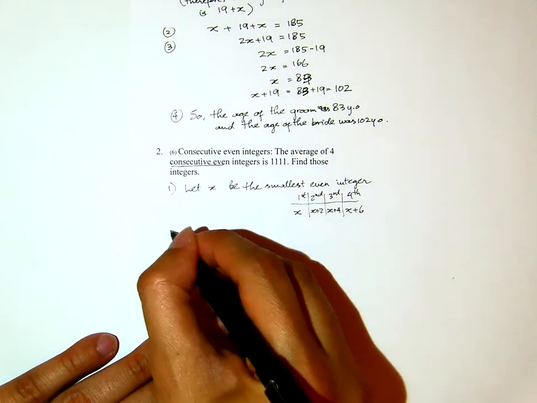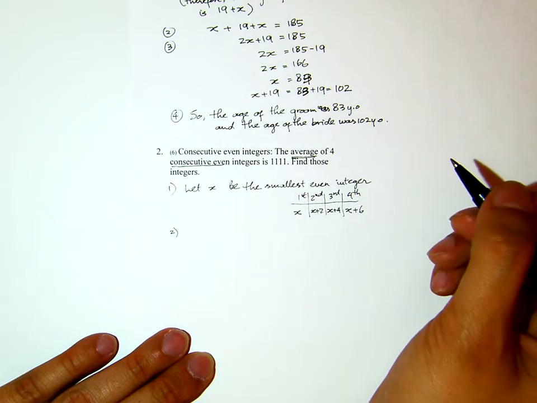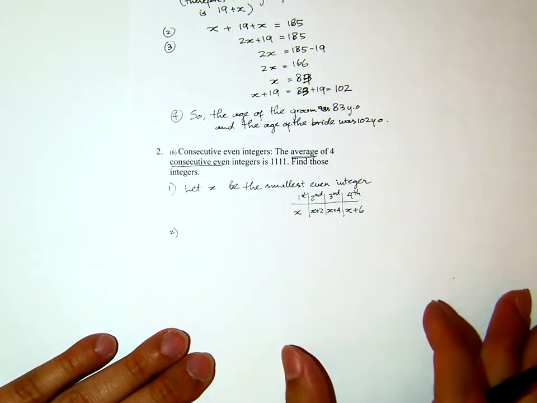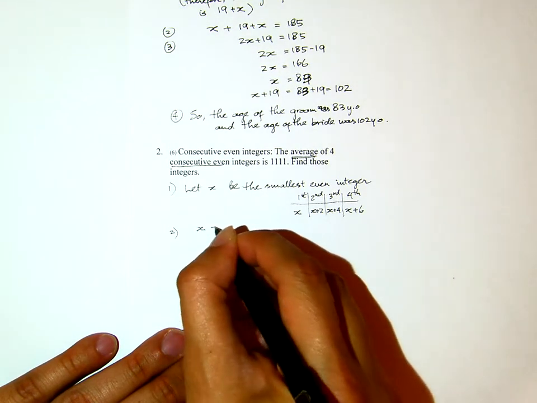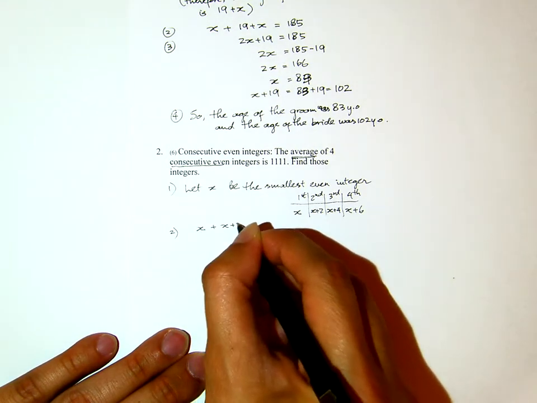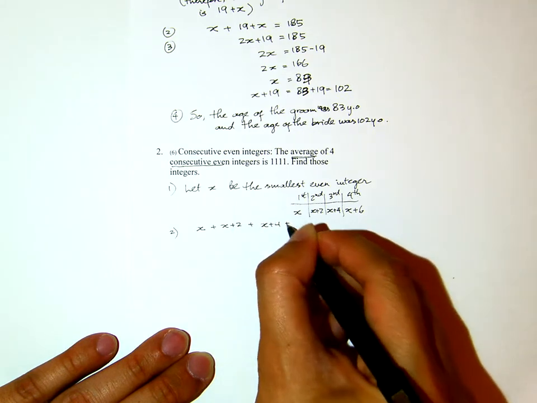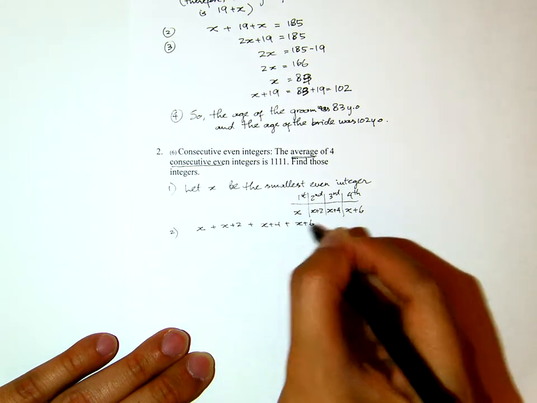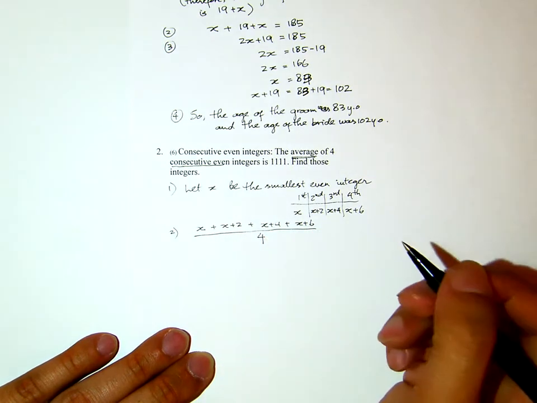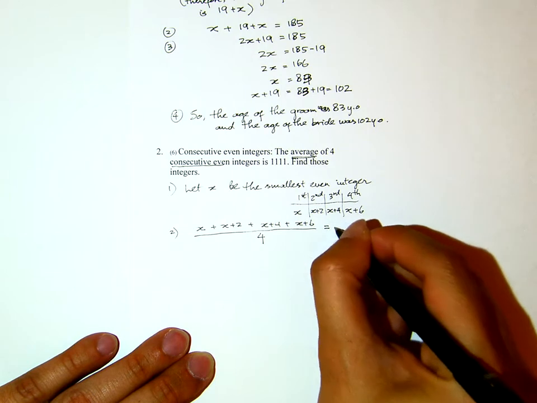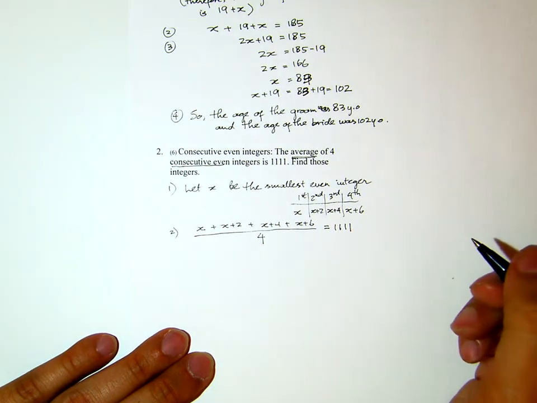Now the average of these 4 consecutive even integers is 1111, which means the sum of those even integers divided by the count, in this case 4 even integers, equals 1111.